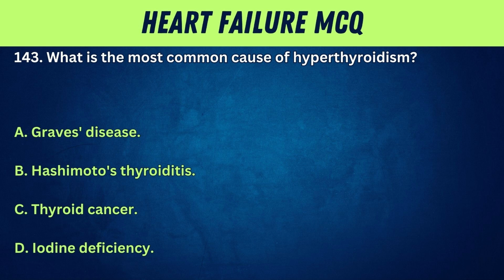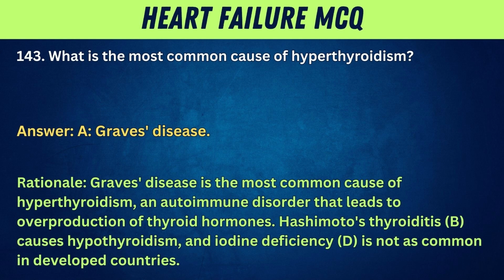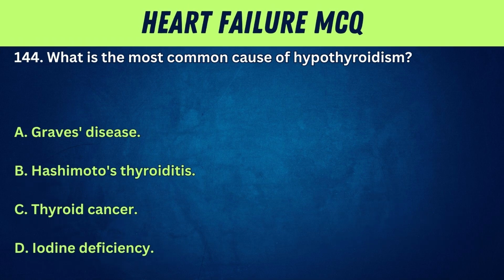143. What is the most common cause of hyperthyroidism? A. Graves' disease. B. Hashimoto's thyroiditis. C. Thyroid cancer. D. Iodine deficiency. Answer: A. Graves' disease. Rationale: Graves' disease is the most common cause of hyperthyroidism, an autoimmune disorder that leads to overproduction of thyroid hormones. Hashimoto's thyroiditis, B, causes hypothyroidism, and iodine deficiency, D, is not as common in developed countries.